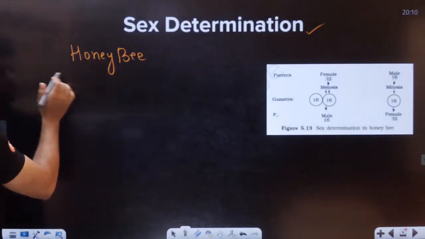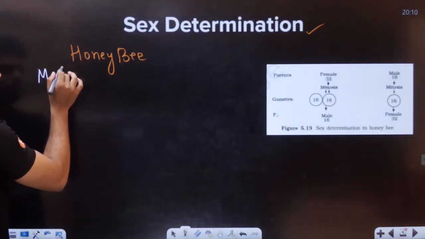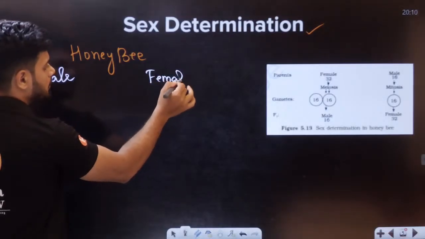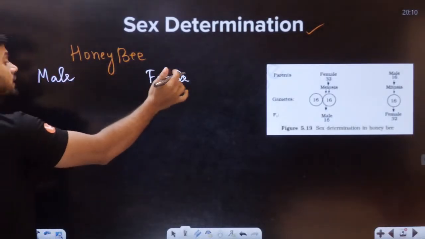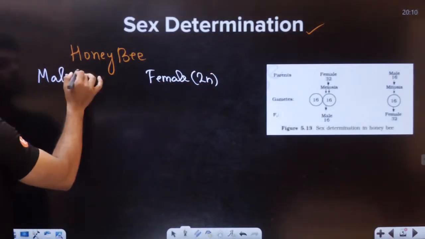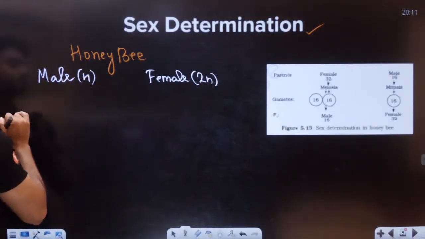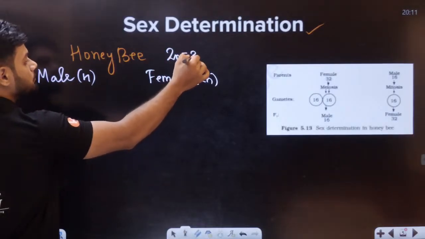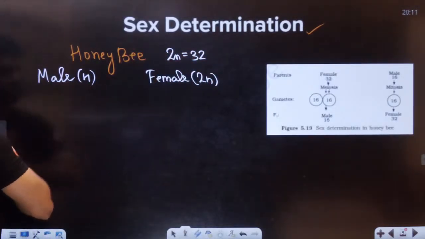Understand here. Let's take a male honeybee and a female honeybee. Remember, the female honeybee is always diploid, while the male honeybee is always haploid. In this case, 2n is equal to 32. So half the number of chromosomes are present in the male.